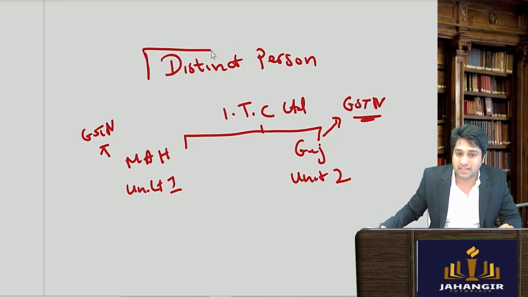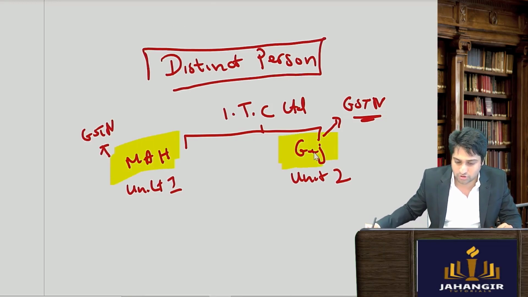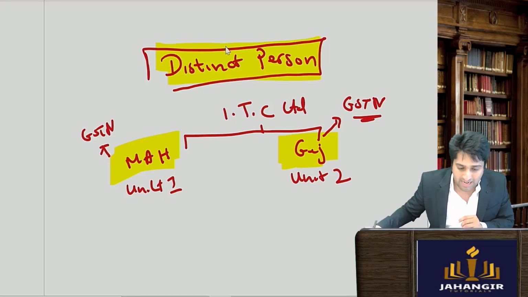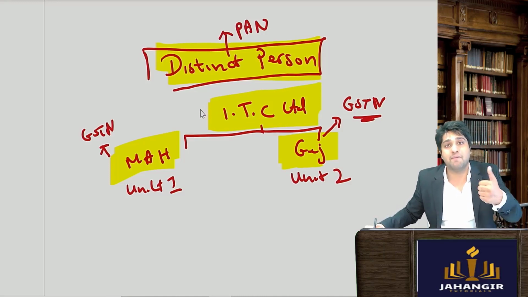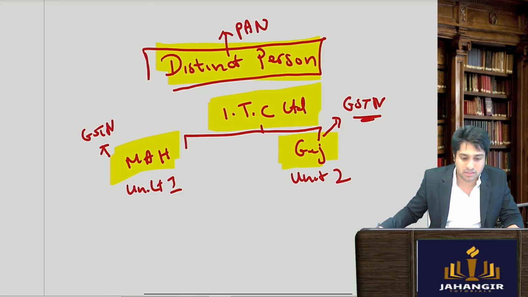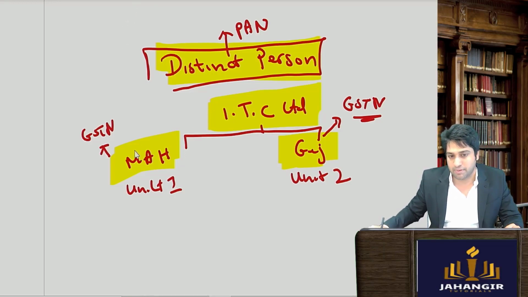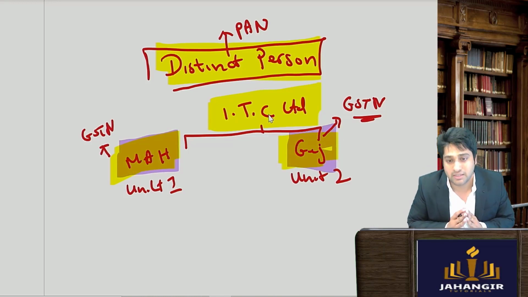Okay. So a transaction between these two, that is ITC Maharashtra and ITC Gujarat, is considered to be a transaction among distinct persons. So distinct persons are persons who will have the same PAN. So they have only one PAN. ITC will have only one PAN card, but on one PAN they can have multiple GSTN numbers. Why you need to get registered is a later part of the topic, which we'll see in the registrations topic, where it is given in your section 25. Till now you have just understood that how many states I am present in, that many GST numbers I need to get.